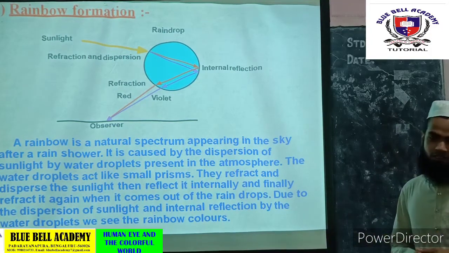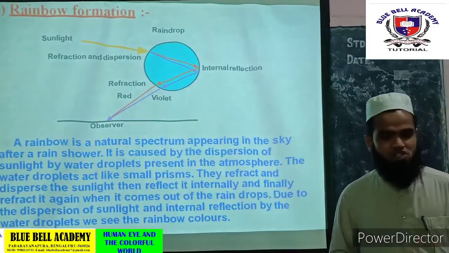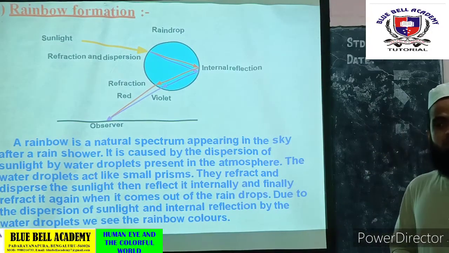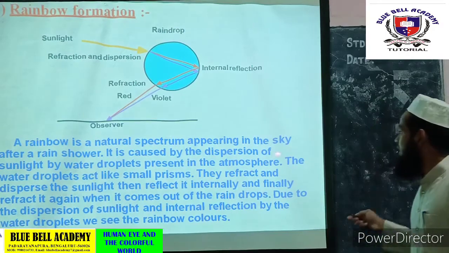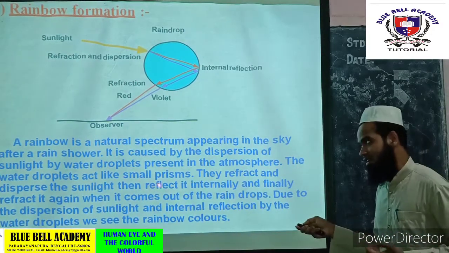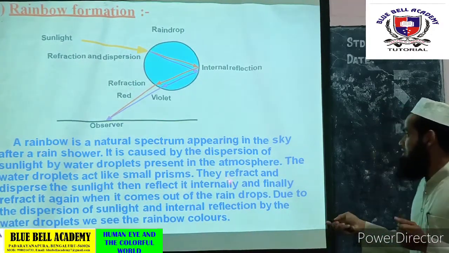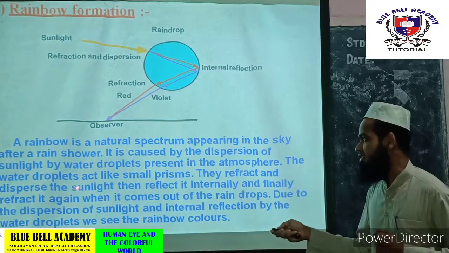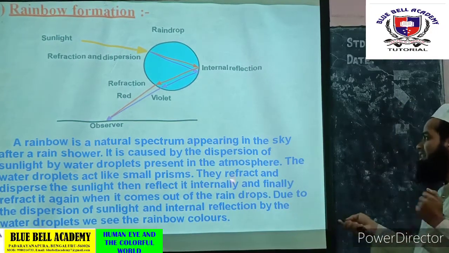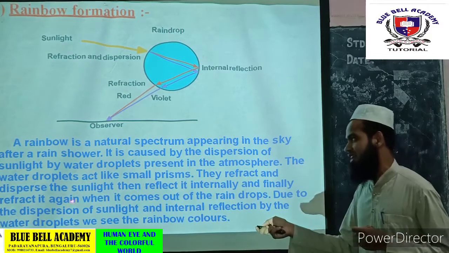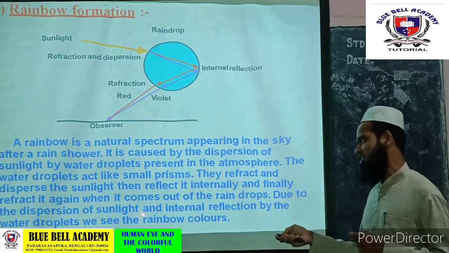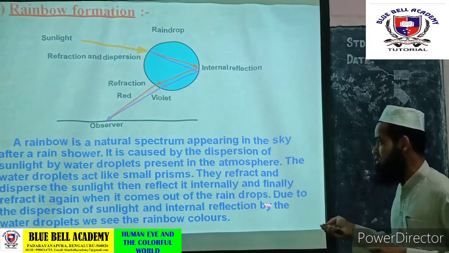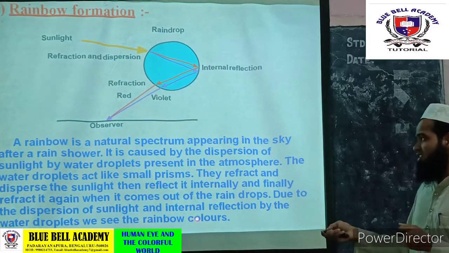In the atmosphere, after the rain shower, the water droplets which remain are now acting as a prism. The water droplet acts like a small prism, as I told. They refract and disperse the sunlight. They reflect internally and finally refract again when it comes out of the raindrop. Due to the dispersion of the sunlight and internal reflection by the water droplet, we see the rainbow colors.